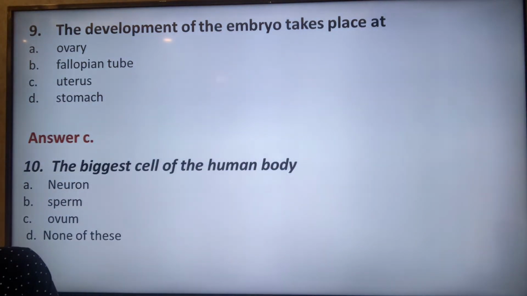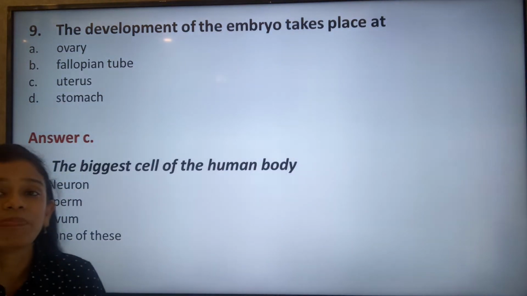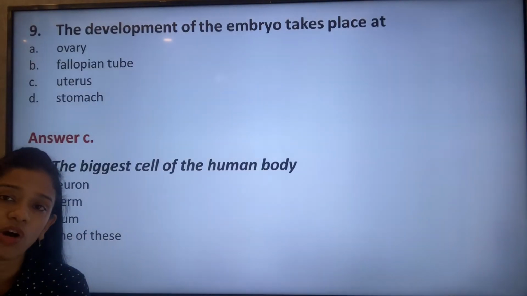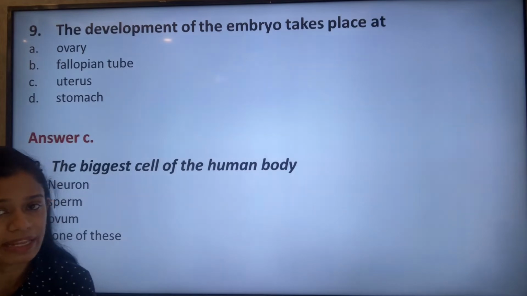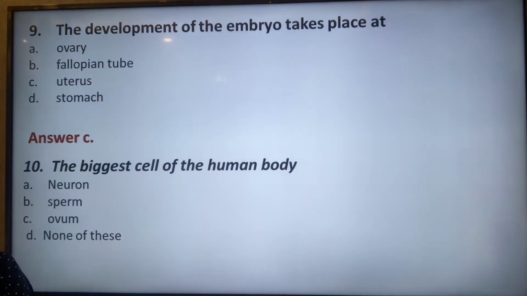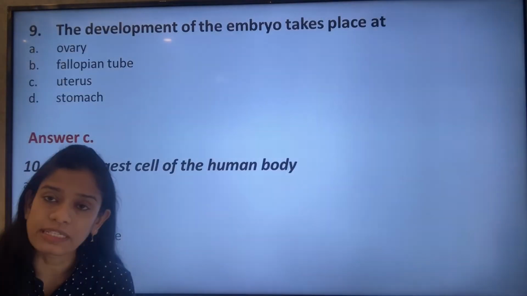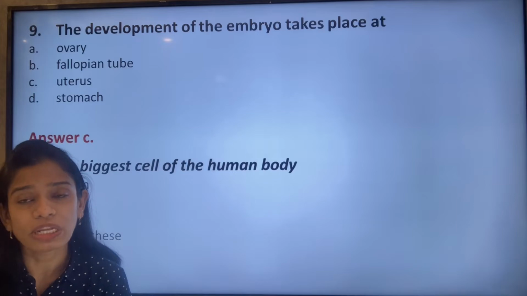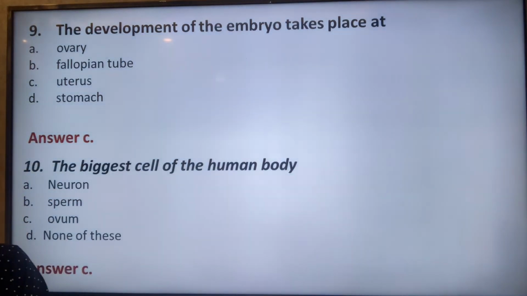Next question, the biggest cell of the human body. The biggest cell of the human body is the ovum, the egg, or the ova, that is the female gamete. It is option C. If you are asked what the smallest cell of the human body is, please remember that the sperm is the smallest cell of the human body. So the correct option is answer C.